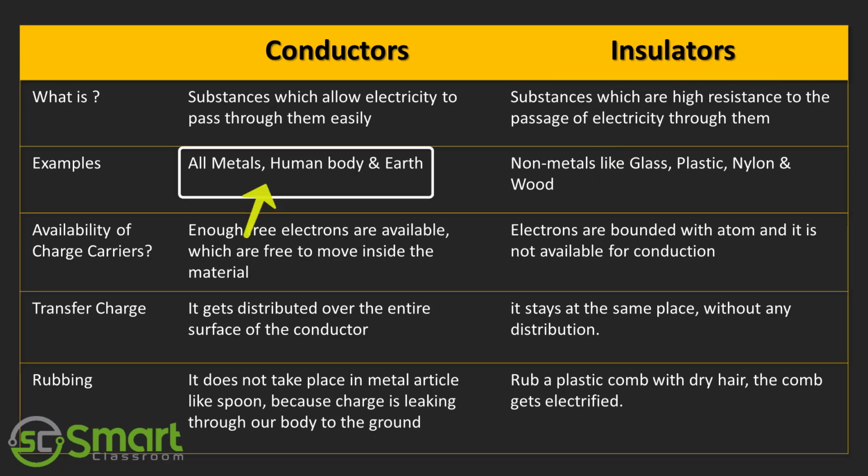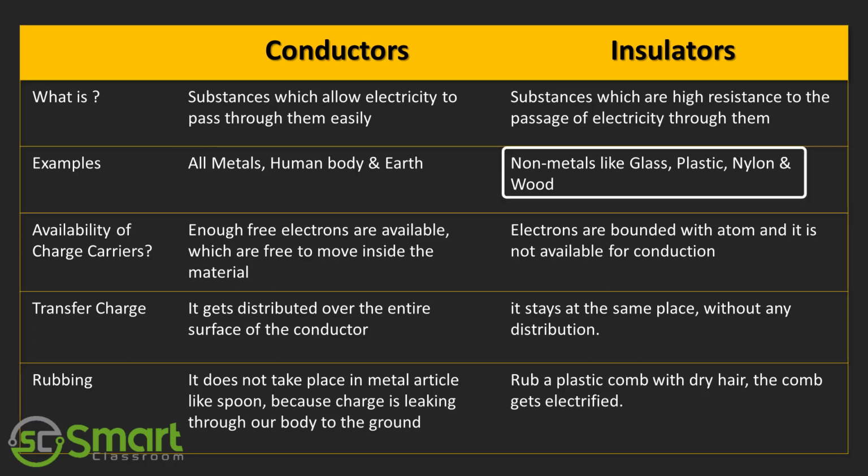Examples of conductors: metals like copper, aluminum, silver, human and animal bodies, and even earth are very good conductors. Non-metals like glass, plastic, nylon, wood are examples of insulators.